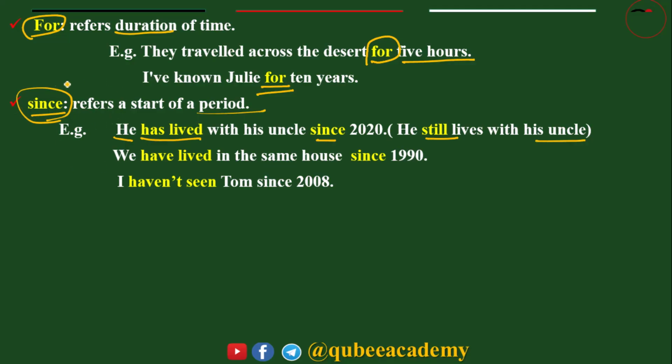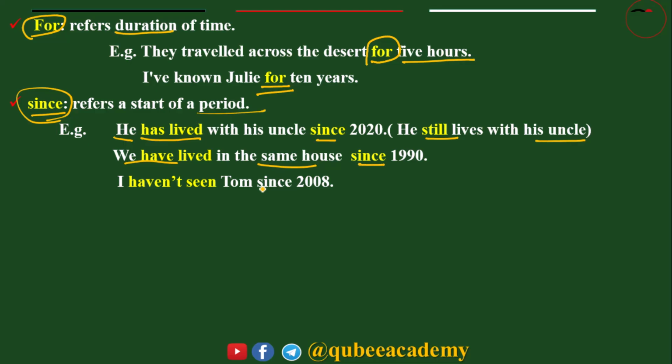When there is no for and since in that sentence, present perfect refers to a completed action, especially a recently completed action. Second example, look, we have lived in the same house since 1990. That means they still live in the same house now. The action is not completed.